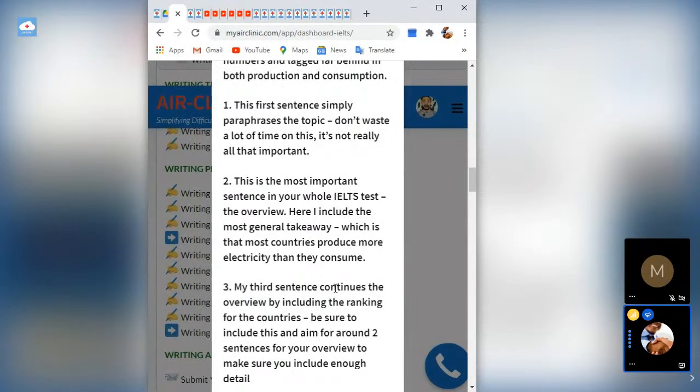This is when you now start zooming in. This is where you're now obeying the second instruction, the second part of the question, which says you should select, compare and contrast. So always select each of those things on the graph. For example, here in the bar chart, always look at the key. There's consumption, there's production.